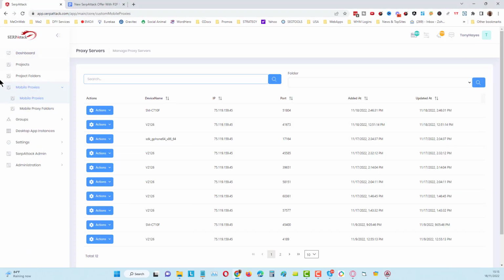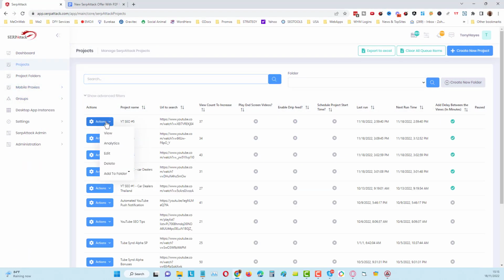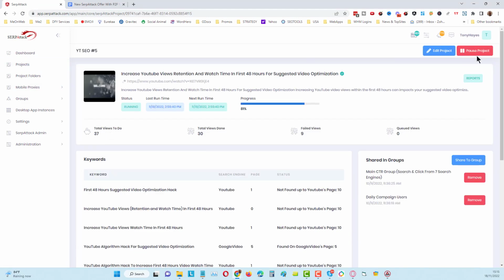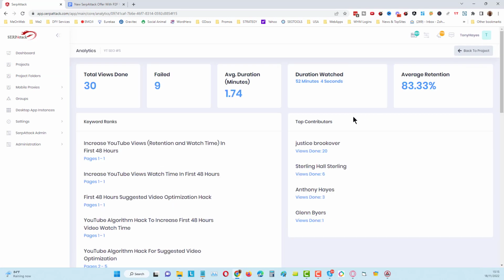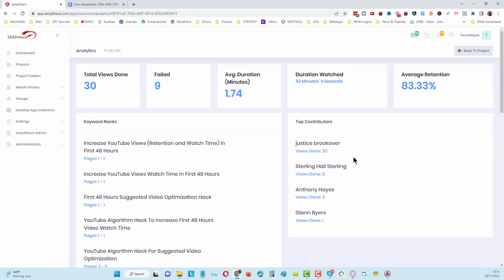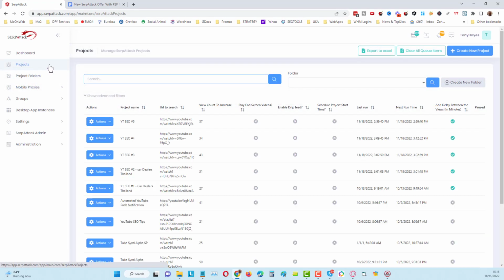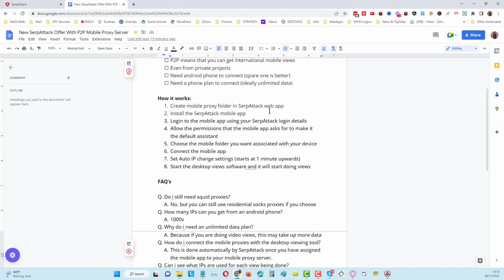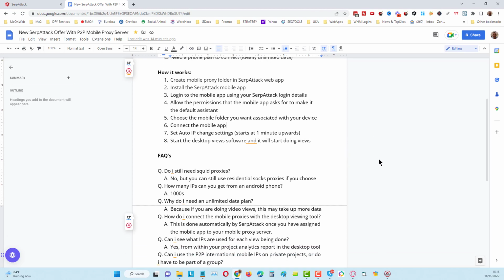And within the project settings, if I come into the projects over here, if I click on view for any of these, I can go into reports. If I click over here, reports, and we will put in here where the views are being done from, and we might even be able to put in here the exact IP that was used for each one of these. So that we are able to determine that everything is working according to plan, that every single view has been done from a different IP. That makes this more acceptable when you can understand it. You can see that it's being done from a different IP.